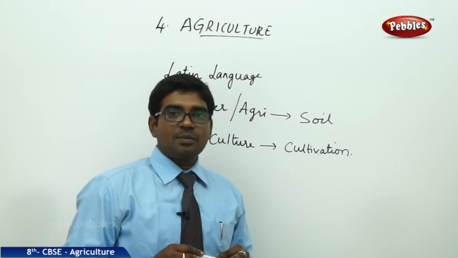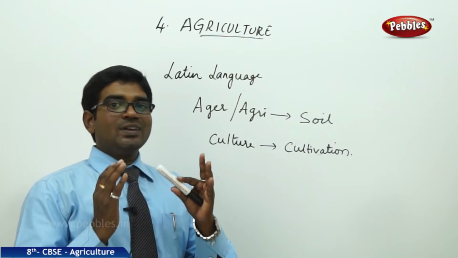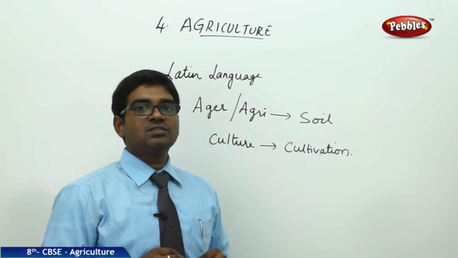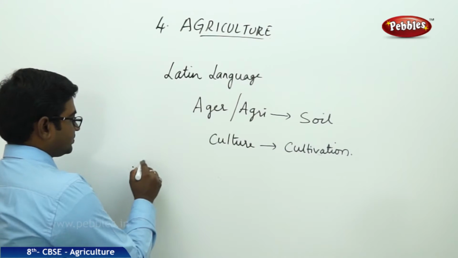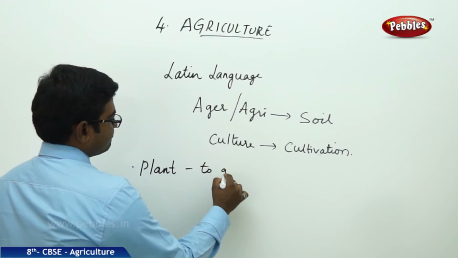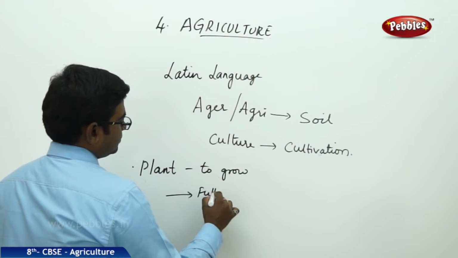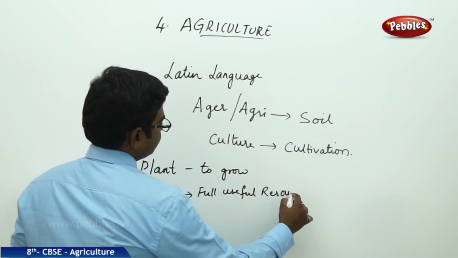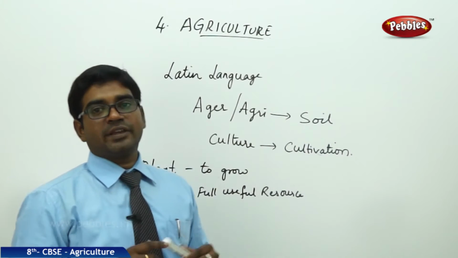In our chapter, we will be discussing what is agriculture, in which category of the sectors does agriculture fall into. In order to make a plant grow and reach the full useful resource, it has to pass through various sectors.